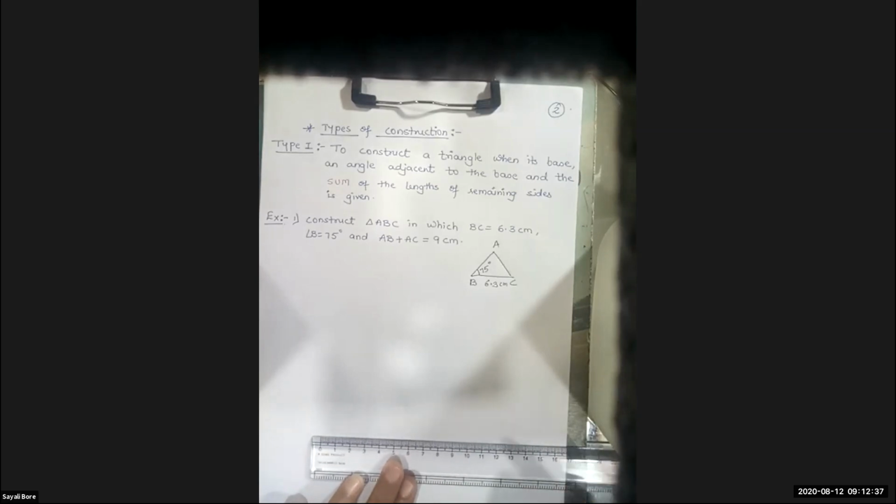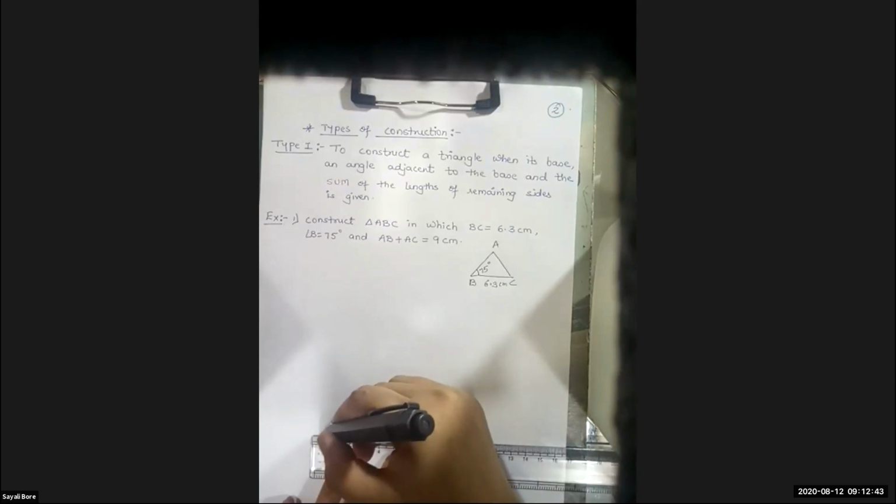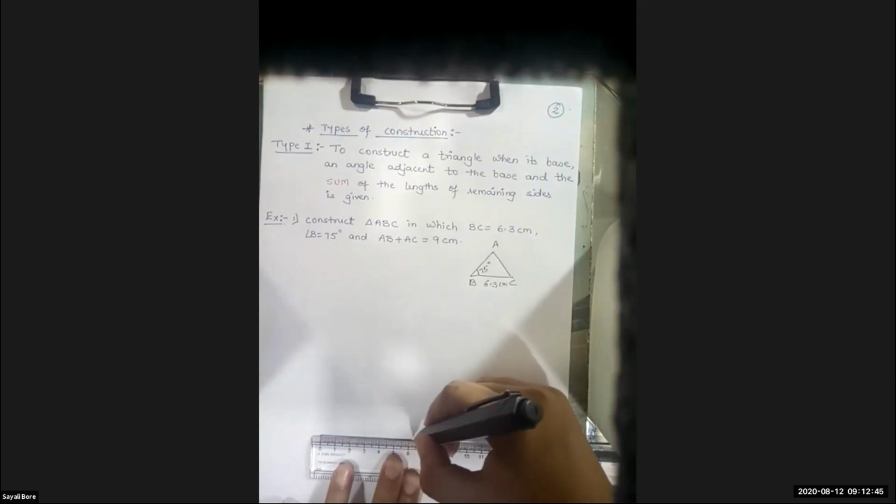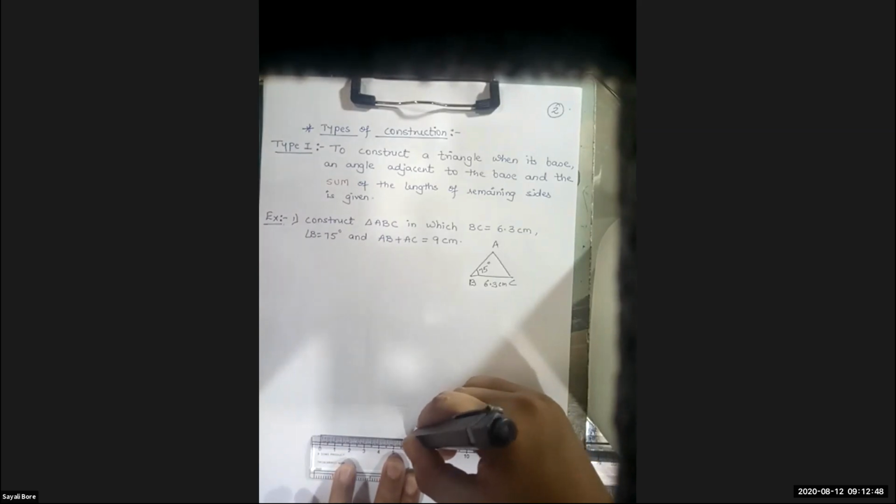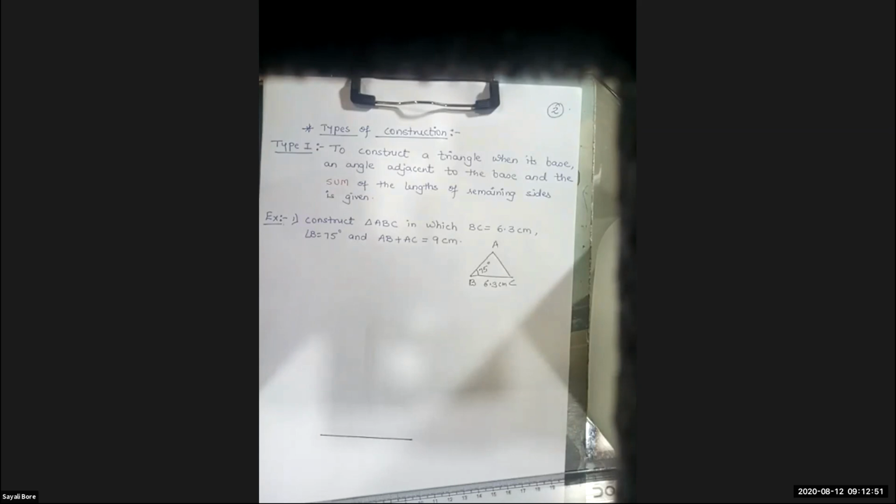Okay, now we'll start. What is the first step? Always you have to draw the base. Base is given how much? 6.3. You have to be very, very careful, students, because here it is in point. What is the base? BC.